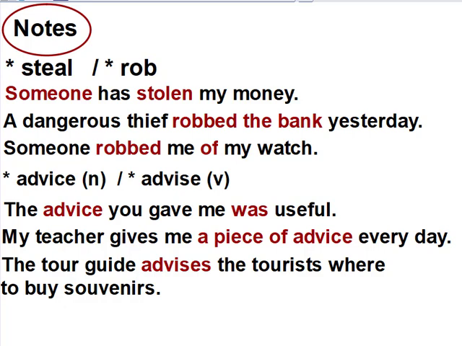So you can make it plural by using pieces of. My dad had given me precious pieces of advice all his life. Okay? The last example, the tour guide advises the tourists where to buy souvenirs. So advises here is a verb.